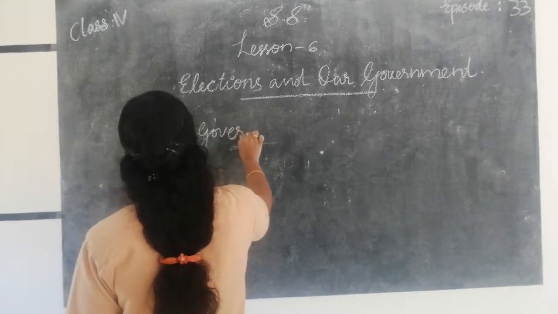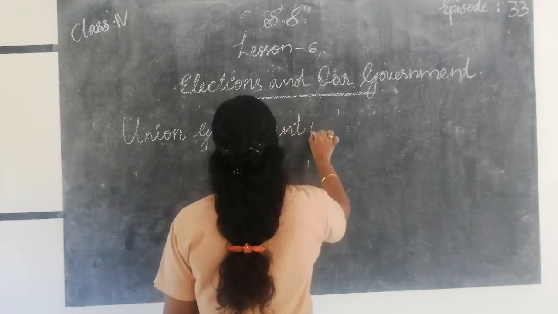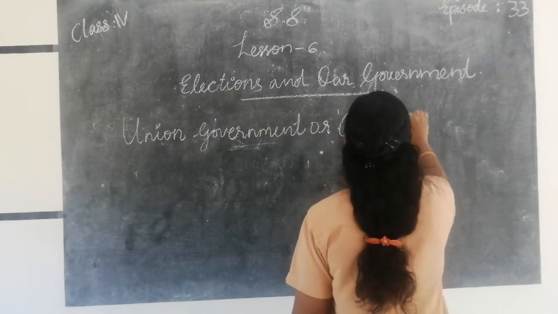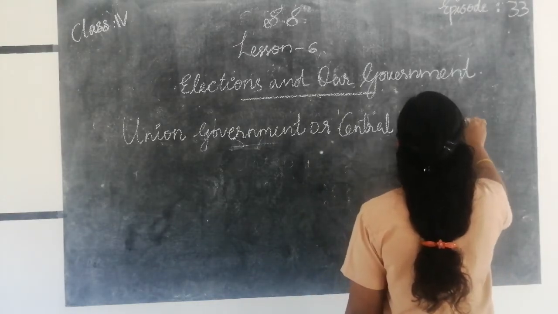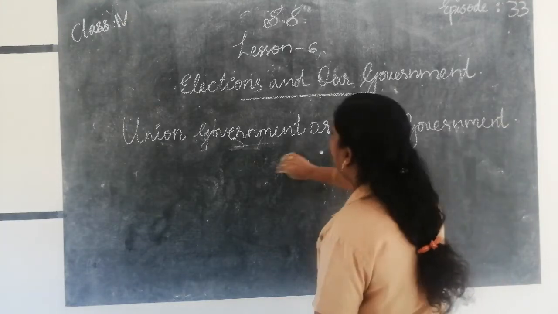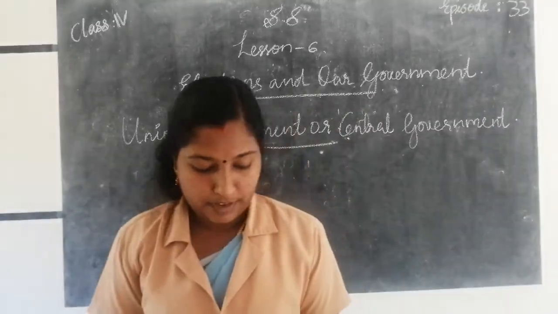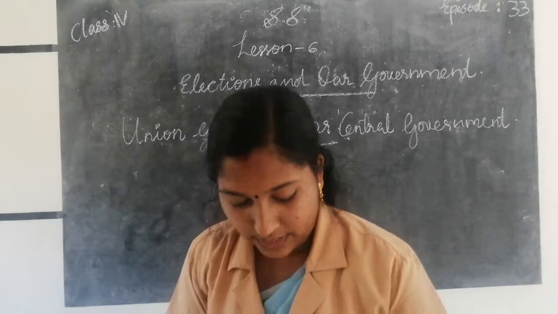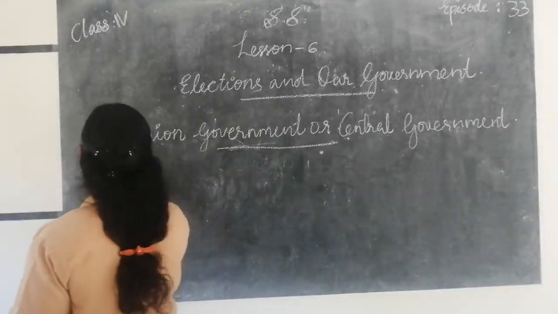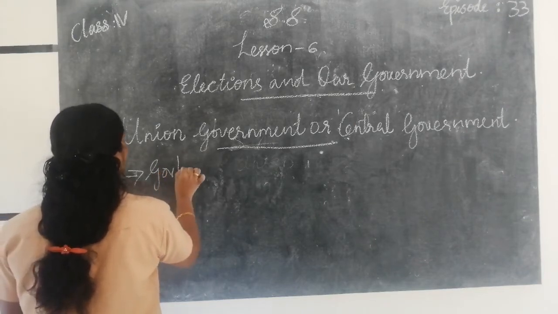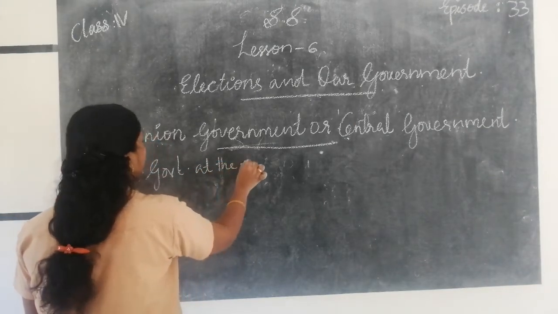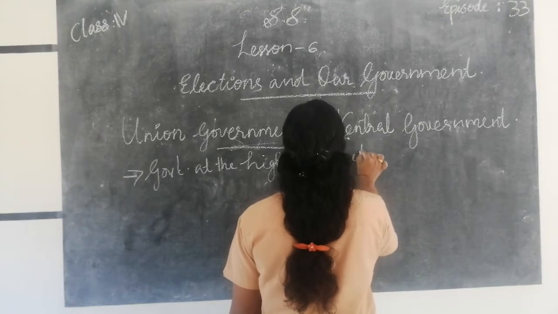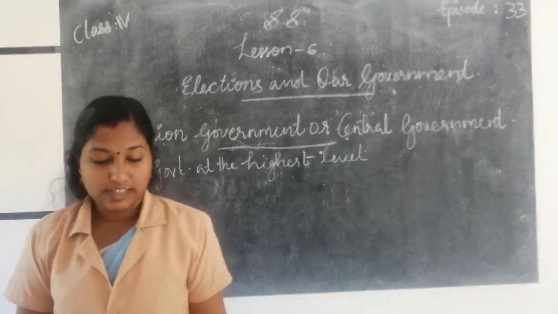The government at the highest level is called the union government or central government.